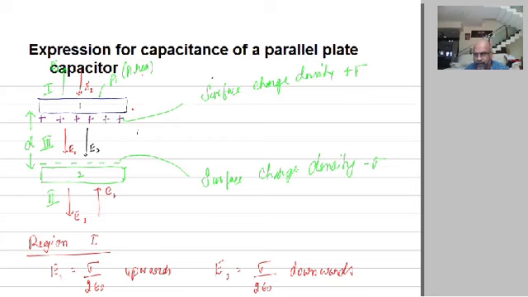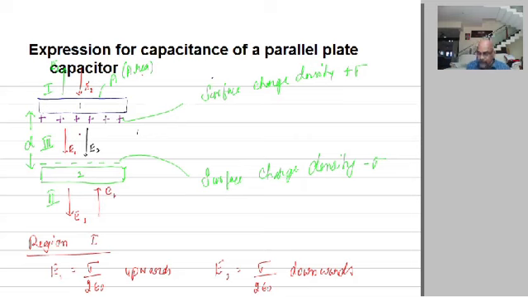Here in region 3, which is in between, the electric fields are equal and in the same direction. So because they are in the same direction, they get added up, and therefore E is equal to sigma by 2 epsilon naught plus sigma by 2 epsilon naught. The total electric field in between the plates of the capacitor is E equal to sigma by epsilon naught. Is that clear for you? Yes, I believe it is clear for you.